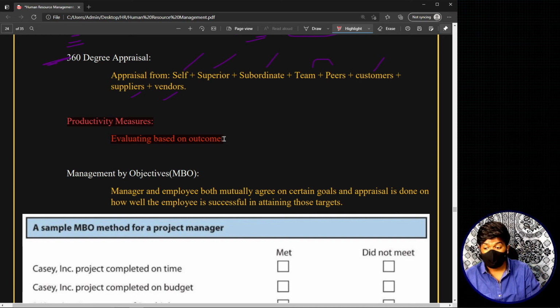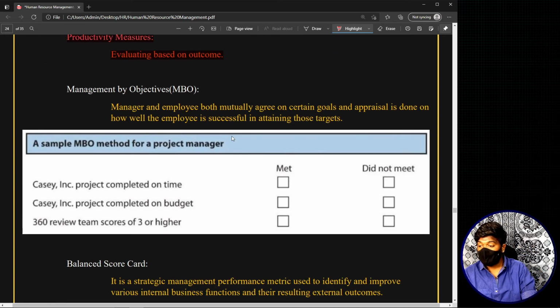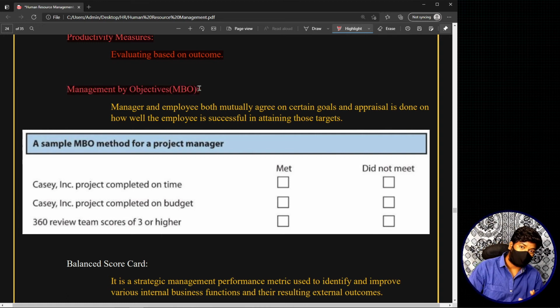Now moving on to the next method in this group of results methods, which is management by objectives. Management by objectives is another very important and commonly used performance appraisal method in organizations. You have to remember that this method was given by a person called Peter F. Drucker in 1954.